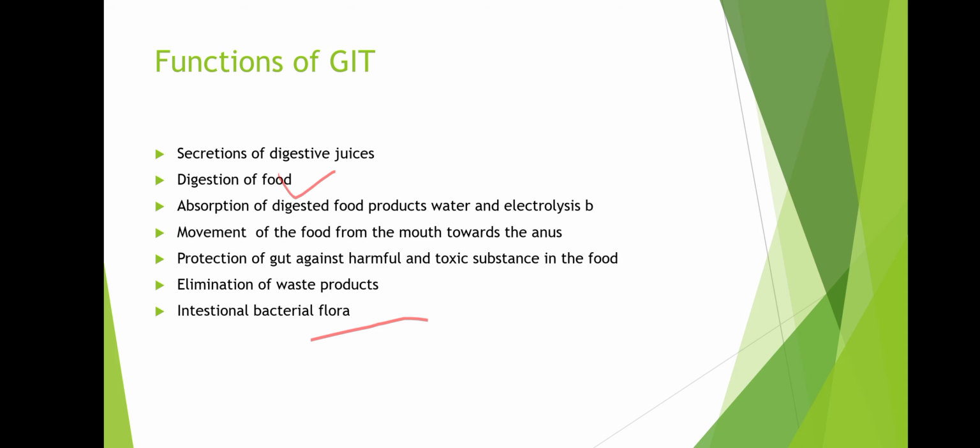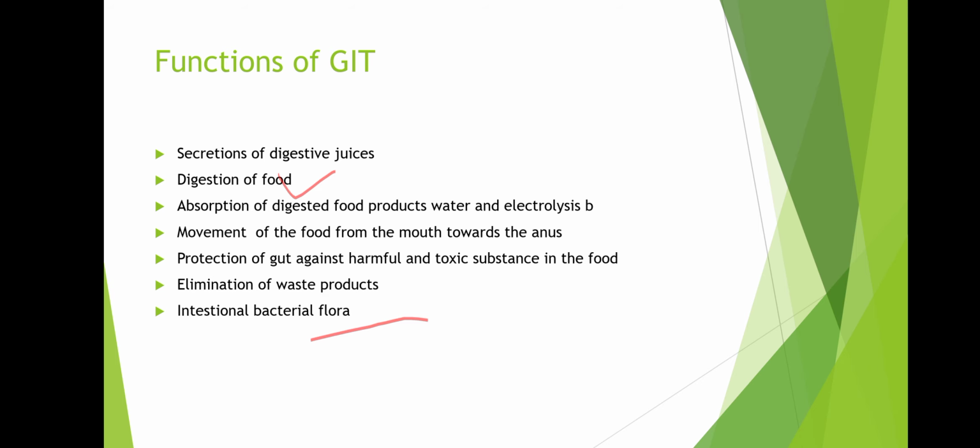So various juices are mixed in it, which helps in moving the food towards the anus.